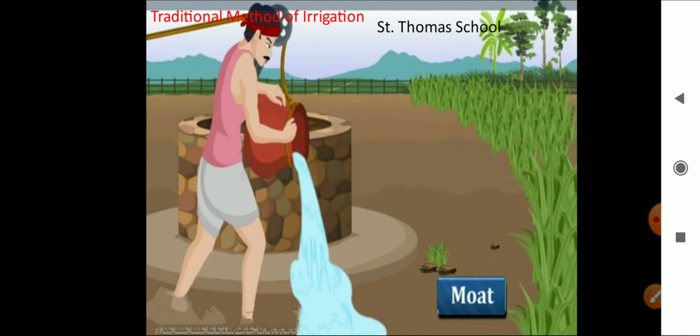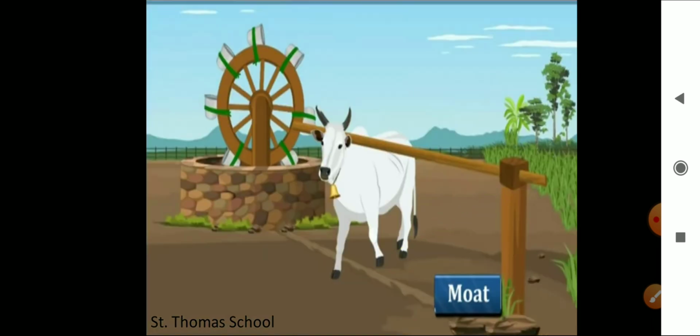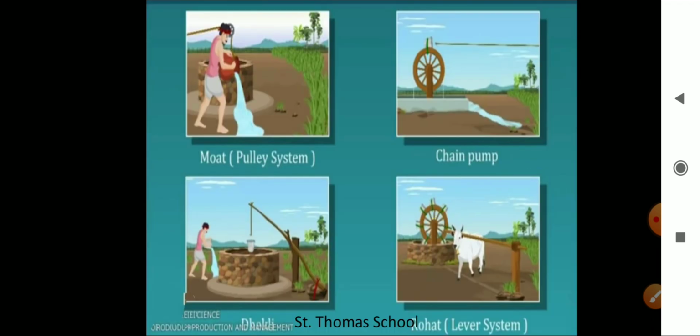So the water available in wells, lakes and canals is lifted up by different methods in different regions. You can see here the moat and the chain pump. All these are the traditional methods to lift up the water by different methods. You can see all these pictures daily.